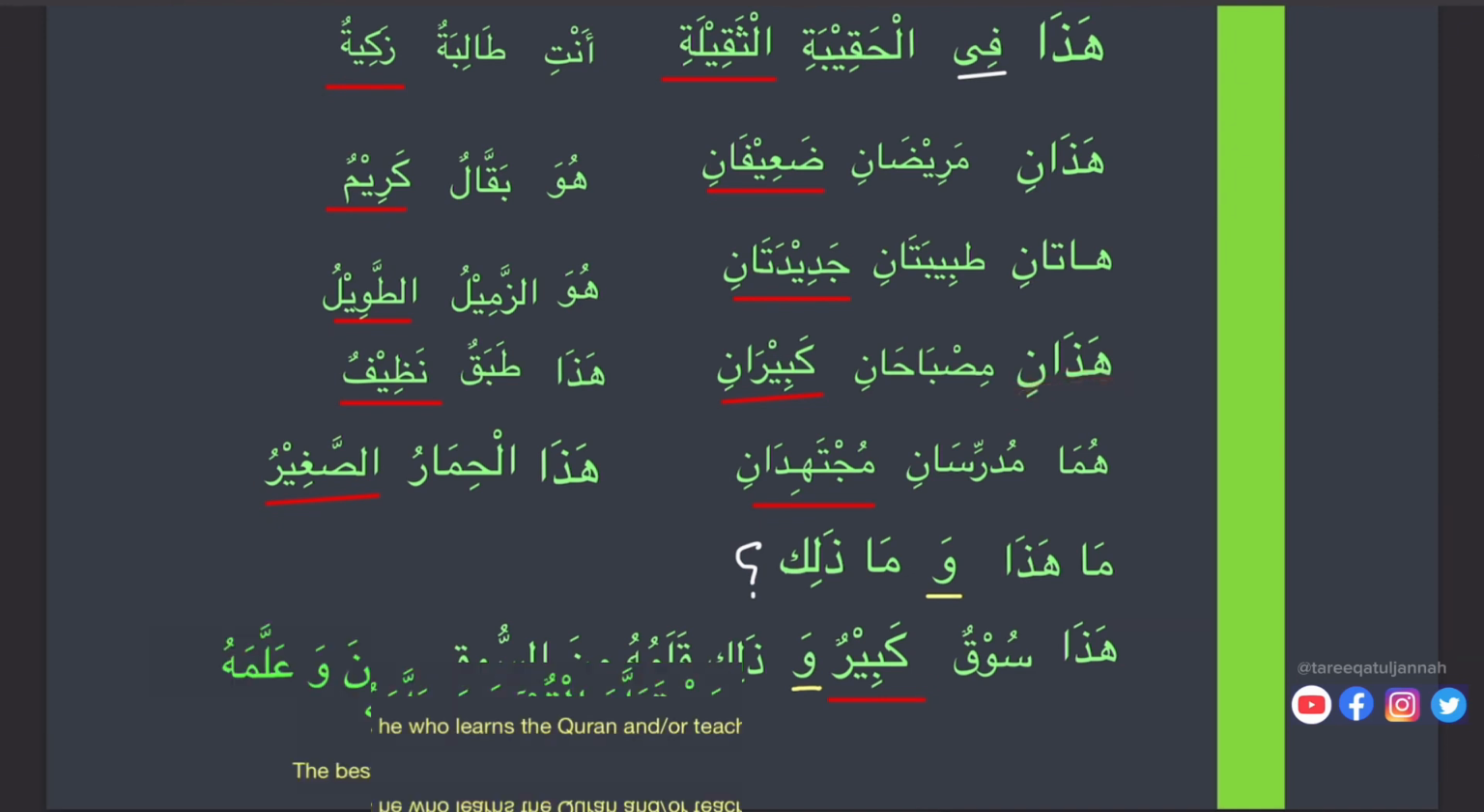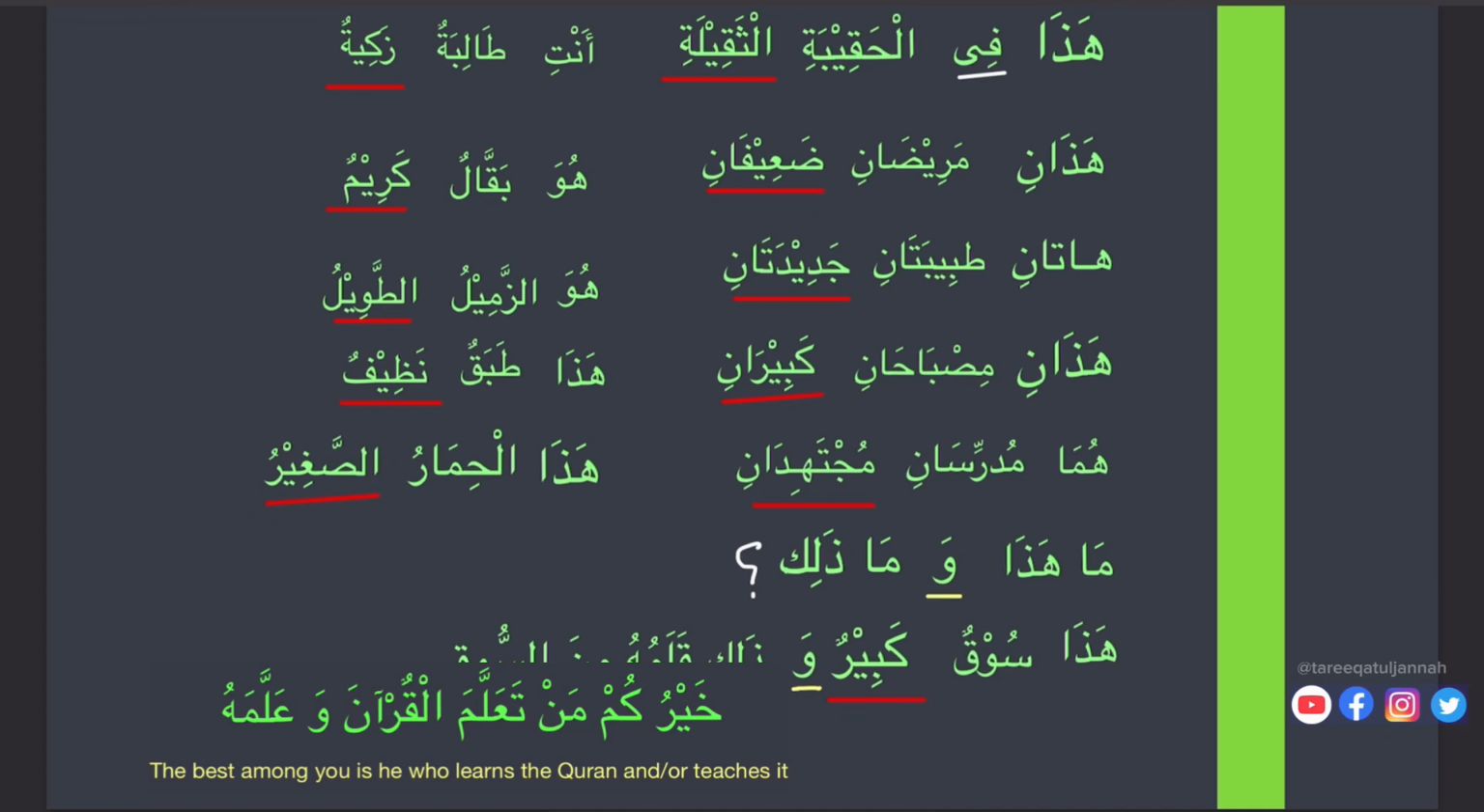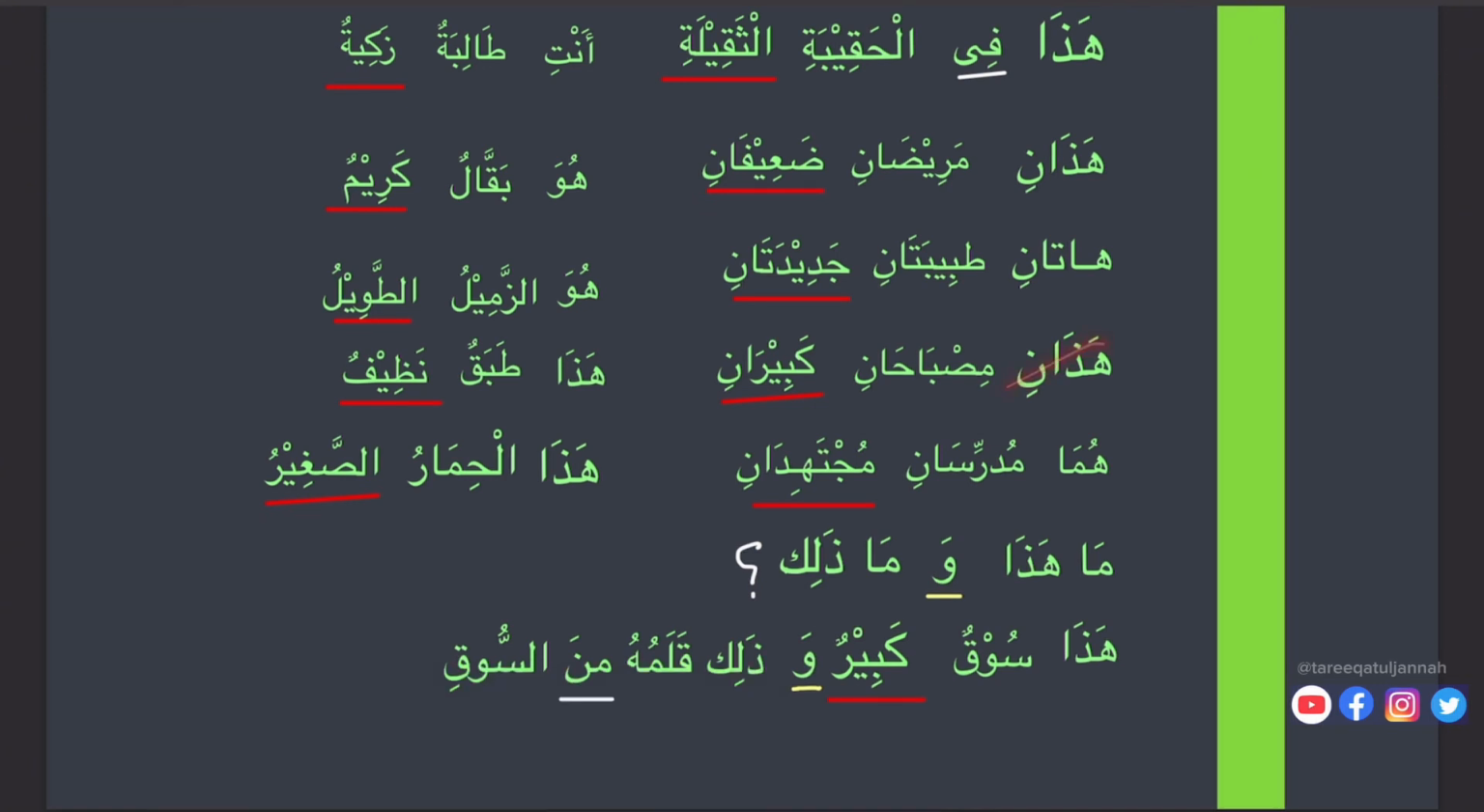Hadani misbahani kabirani. So here we see hadani misbahani kabirani. These lamps are big. Huma mudarrisani mujtahidani. So they are hardworking teachers, but two. We say two. Huma shows two.